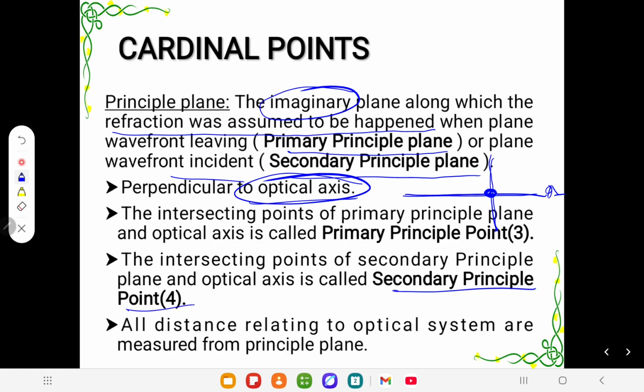All distances relating to the optical system are measured from the principal plane. This is a very important point. If you are talking about thick lenses, you must understand that for all the distances, the focal point and all these things, especially focal lengths, we take the distance from the principal plane. It's a central important concept you have to understand.